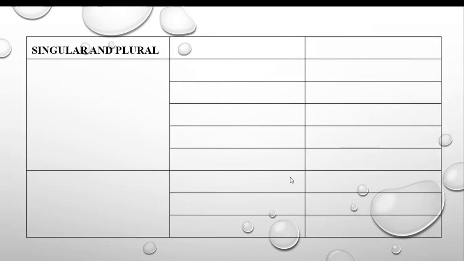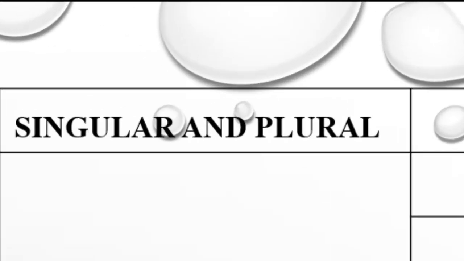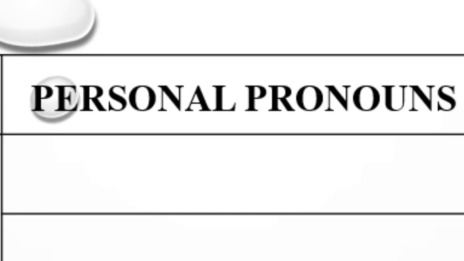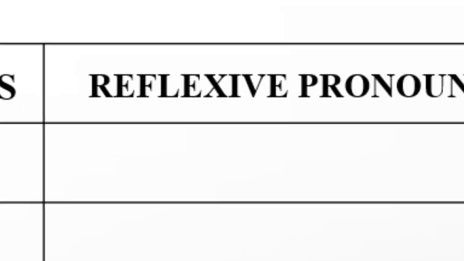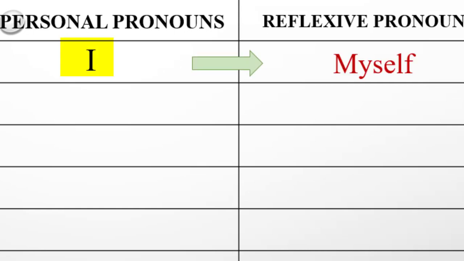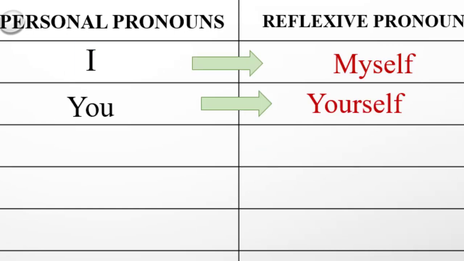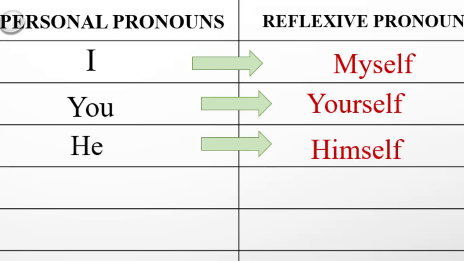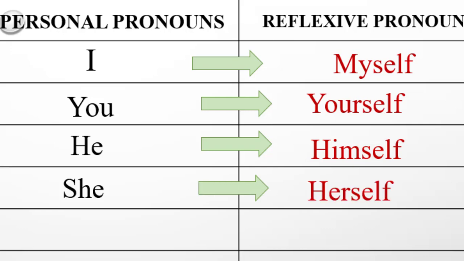Now let's have a look at this chart here as a sum up of our lesson. We have here singular and plural, we have personal pronouns and reflexive pronouns. Let's start with the singular form. I goes with myself, you goes with yourself, he goes with himself, she goes with herself, and it goes with itself.